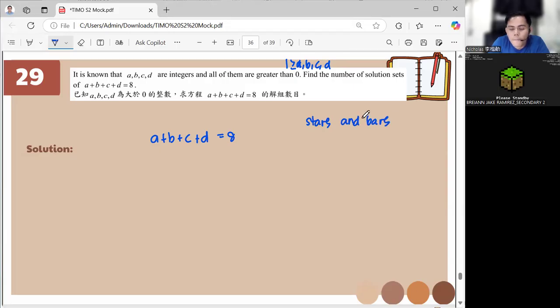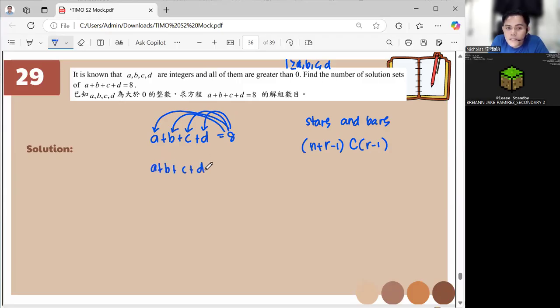The formula for stars and bars is N plus R minus 1 combination R minus 1.